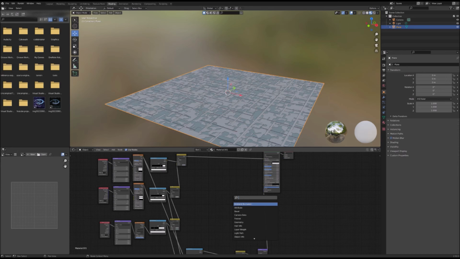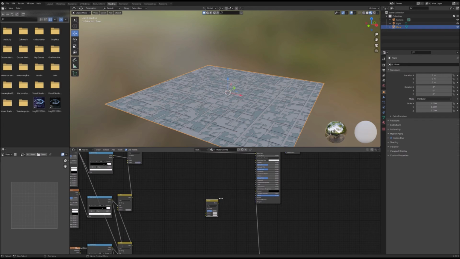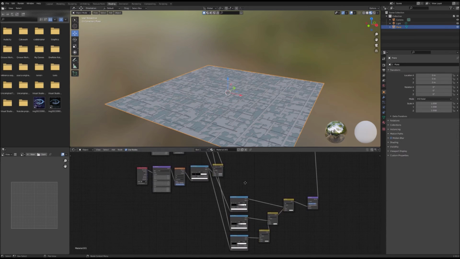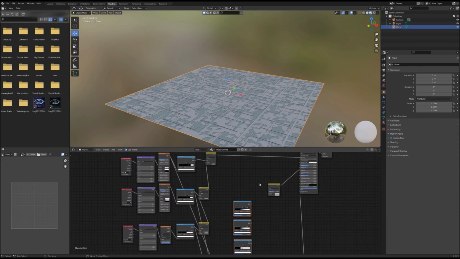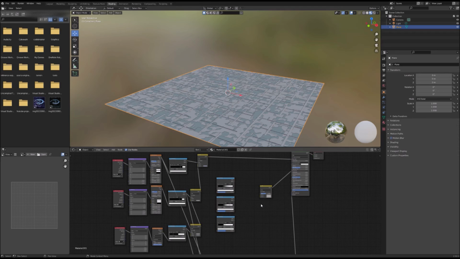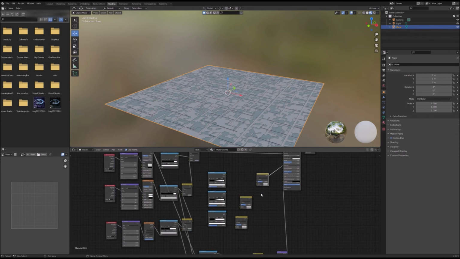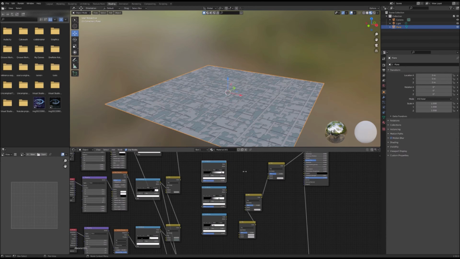Next, we are going to work on the roughness and the metallic map. So Shift A to search for another Mix RGB node. Output this Mix RGB node to the roughness of your Principled BSDF. Next, you are going to copy these three color ramps and move them up here to your Mix RGB node. Then duplicate it, and duplicate it so that you have three. And we're going to do the exact same thing. Move that to that, move that to that, connect these three.